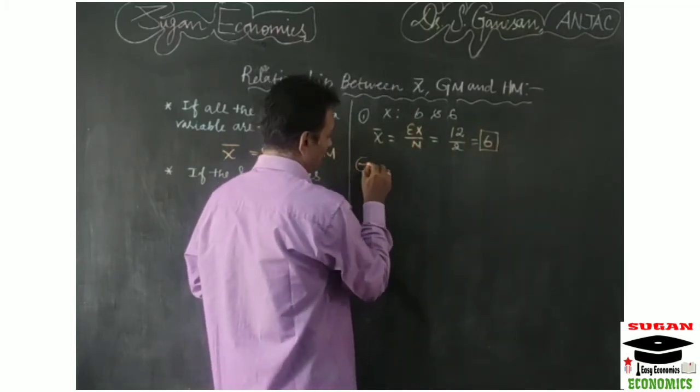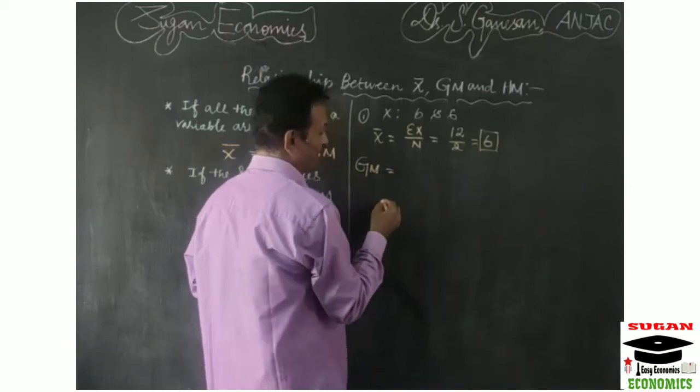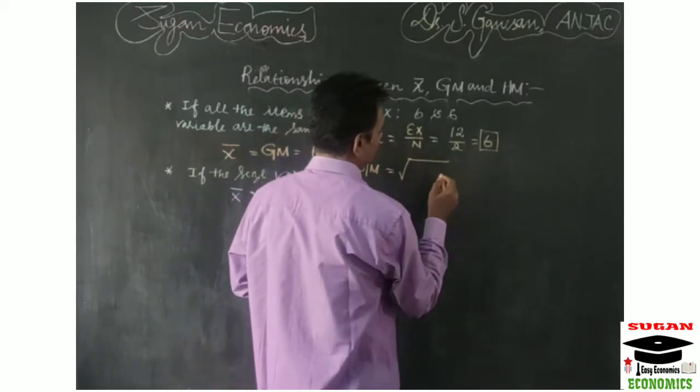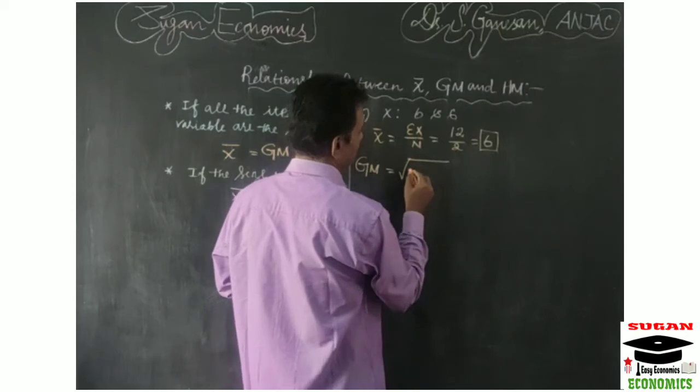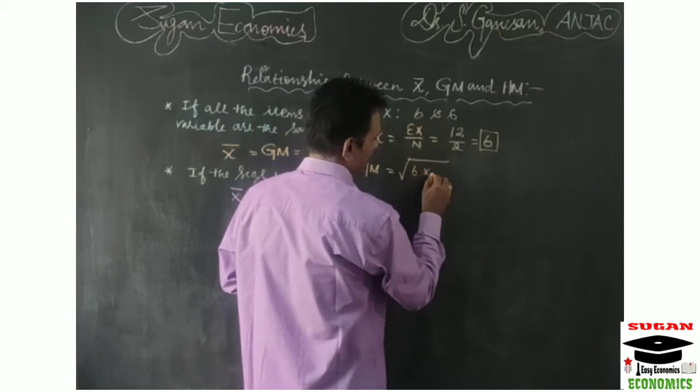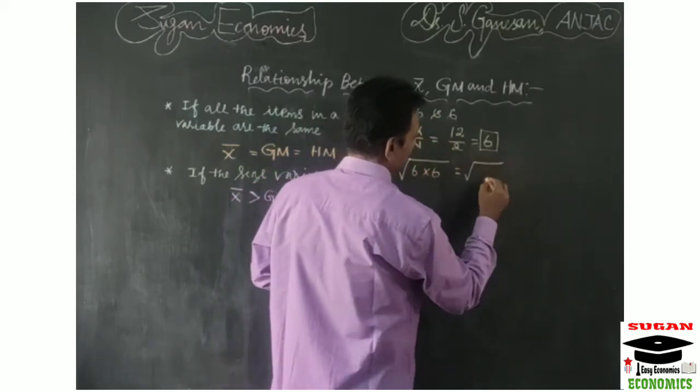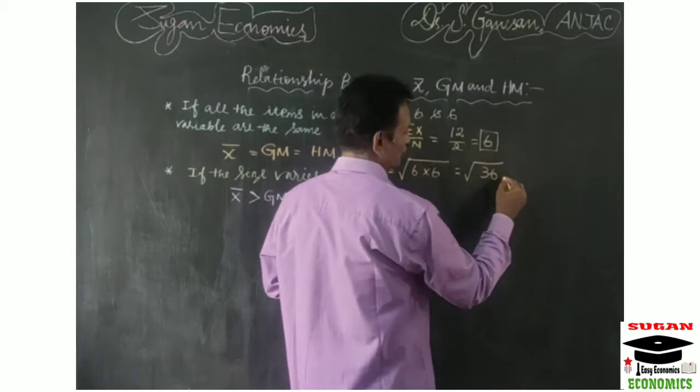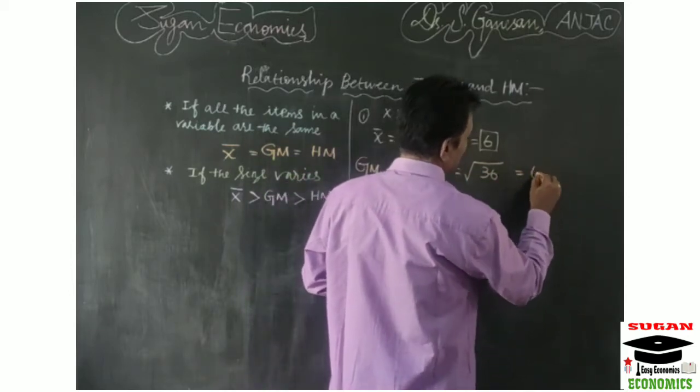Then you have to calculate the geometric mean. Geometric mean equals the nth root of the product of the n items, that is here 6 into 6, so it equals the square root of 36. If you take the root of 36, that is equal to 6.